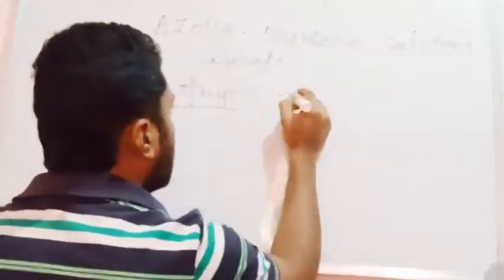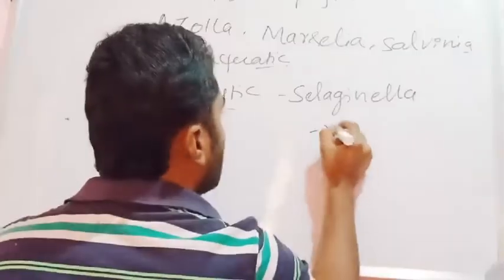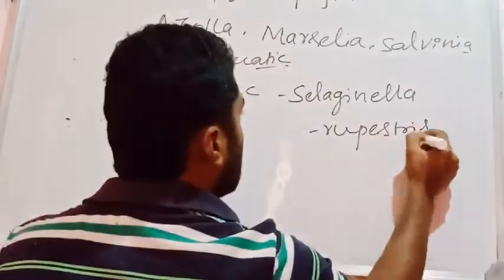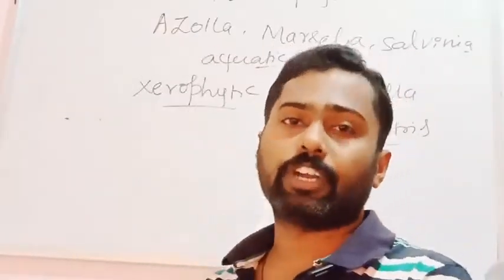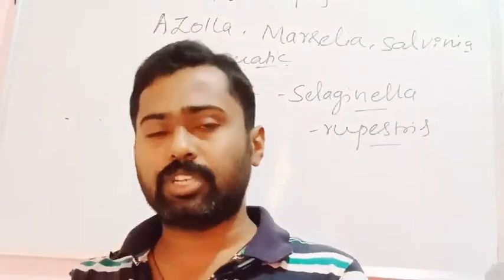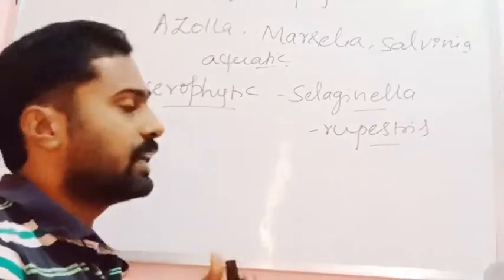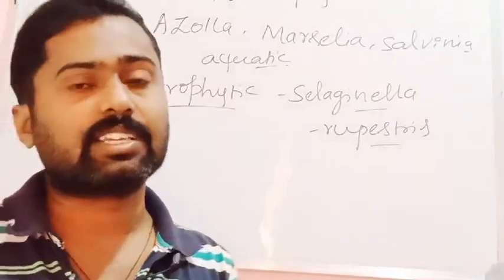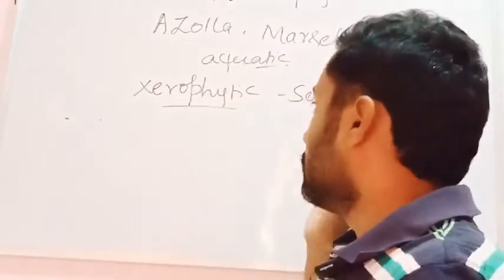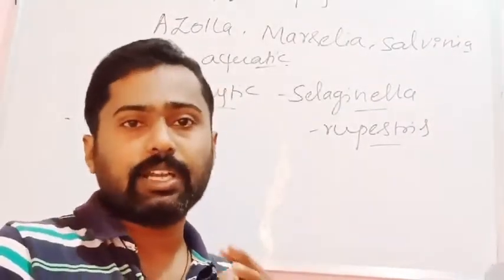For example, species of Selaginella, like Selaginella rupestris, can grow in dry conditions. Usually pteridophytes prefer a moist and shady environment, but there are some unusual conditions where they grow, like xerophytes in dry desert areas, or in water like Azolla, Marsilea and Salvinia. But the usual habitat for pteridophytes is moist, shady places.